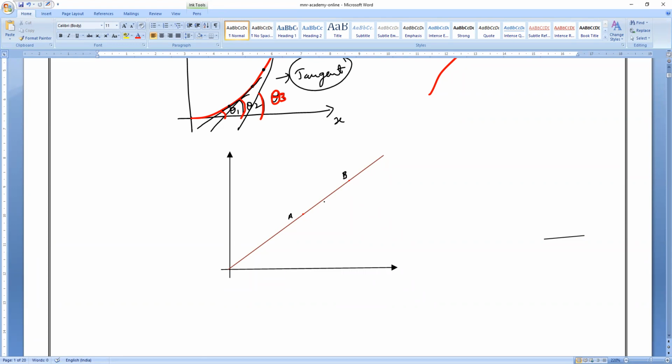Now, if I want to find the slope, observe very carefully. I will extend these points towards the y-axis, and the same way I will extend them towards the x-axis. These points on the y-axis I will call y1 and y2. Same way, these points on the x-axis are x1 and x2.